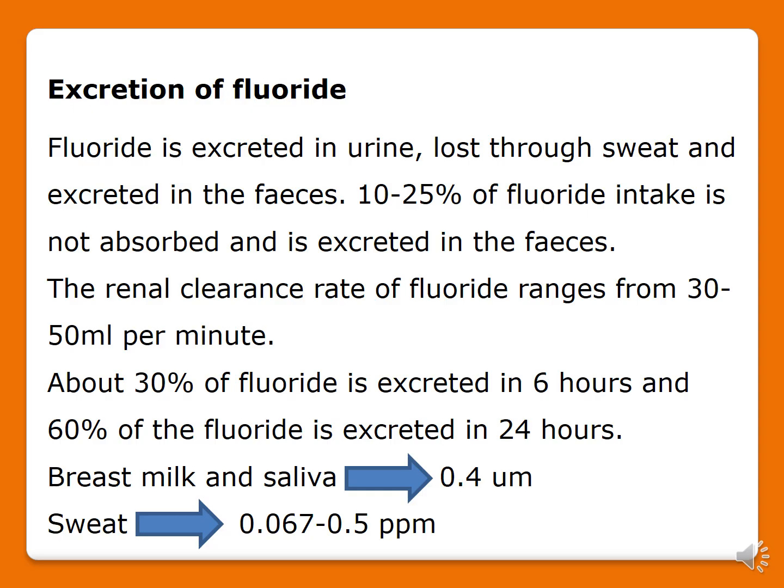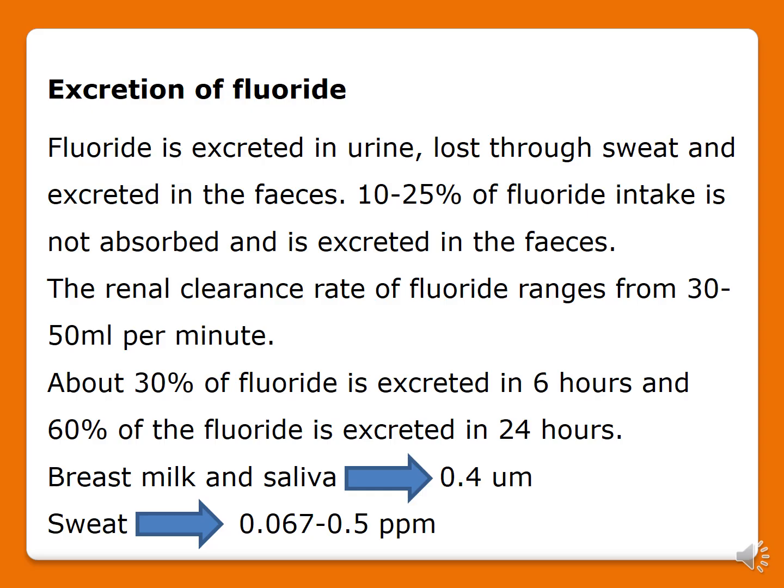So remember these. The next three points I am telling are very important for your viva as well as for your NEET exam and final year one word questions. About 30% of fluoride gets excreted in just 6 hours of systemic consumption. Followed by that, it takes nearly 24 hours for 60% of the fluoride to get excreted in your urine, sweat or feces, whatever mode it is. So 30% is excreted in 6 hours and 60% in 24 hours.